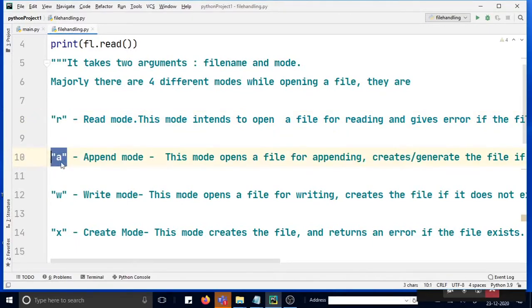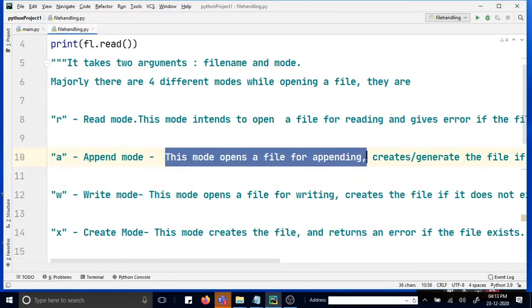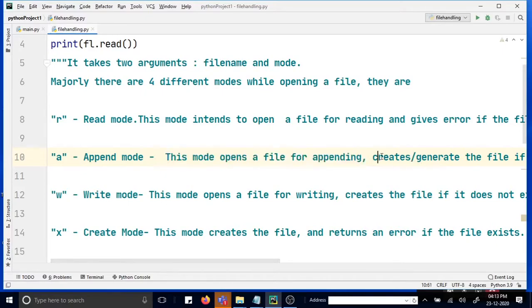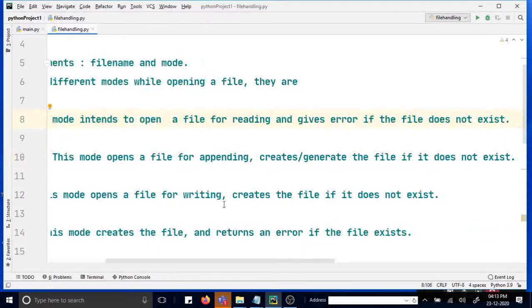Next is small a. Small a stands for append mode. In append mode, what happens? Let us say you already have an existing file. You have written something to the file, and then you want to add something to it. For that we have this small a mode, which is called append mode. This mode opens a file for appending. It creates the file if the file does not exist. This is called append mode. So the first one is the read mode, the second one is the append mode.